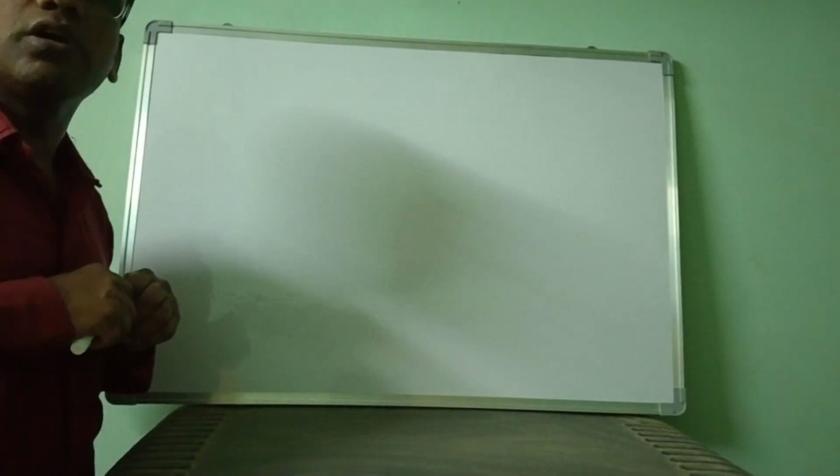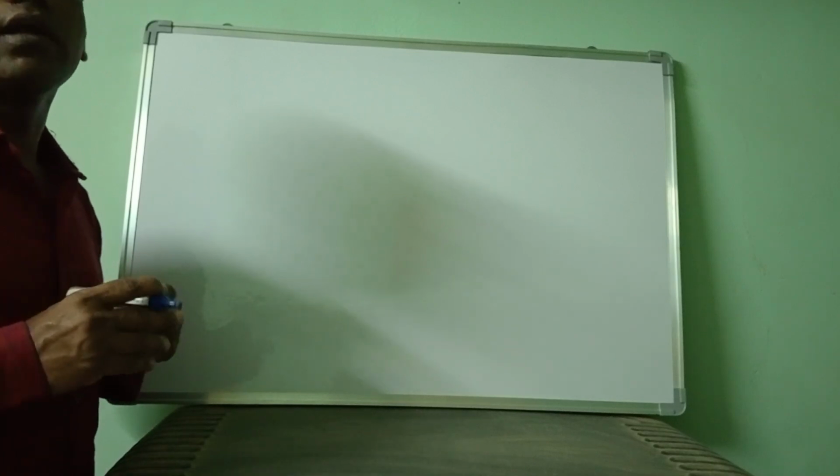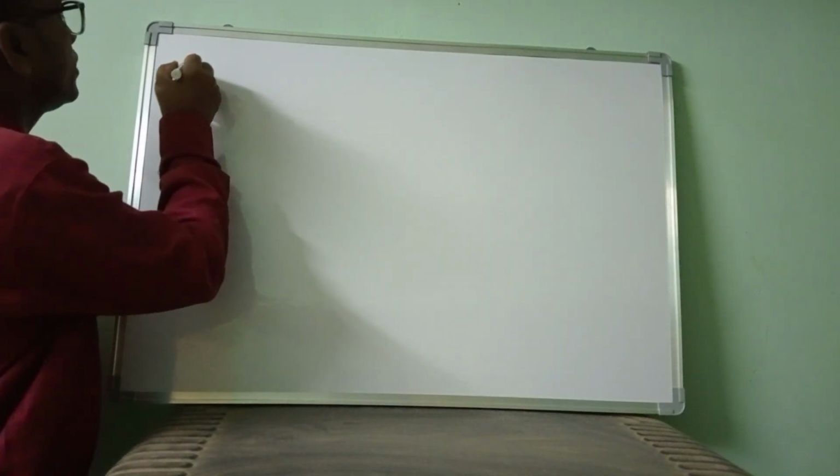Good morning, viewers. In this class, we discuss the definition of longitudinal waves and transverse waves. So now, the definition of longitudinal waves.